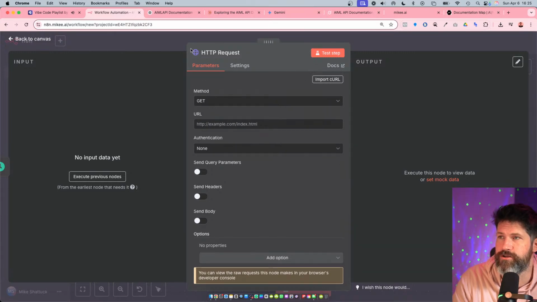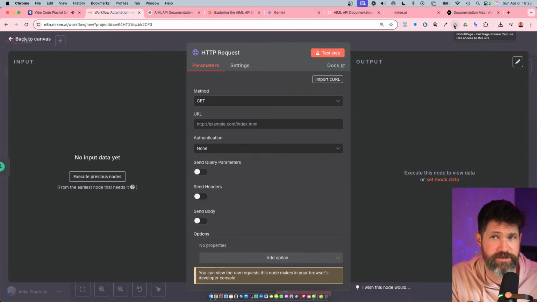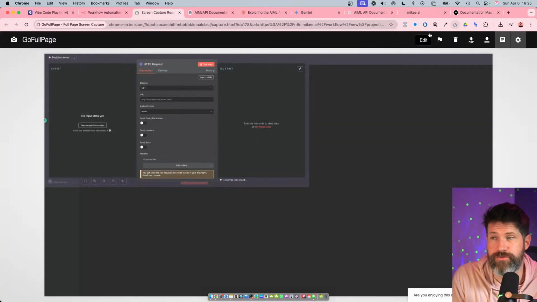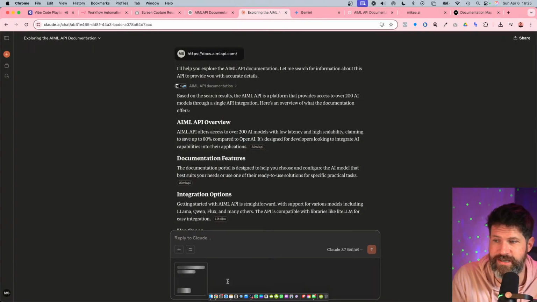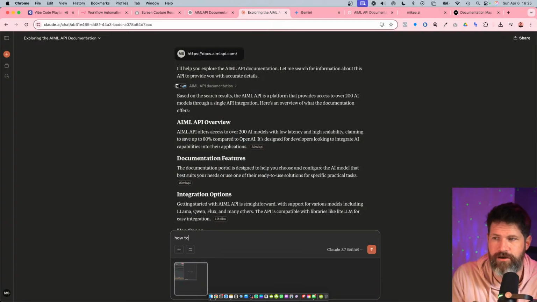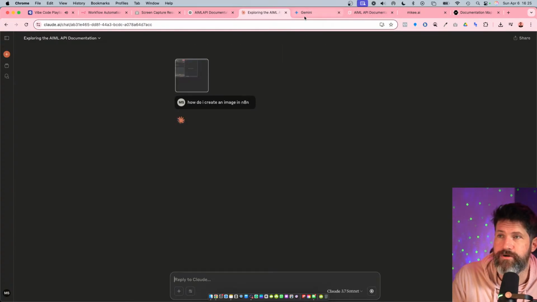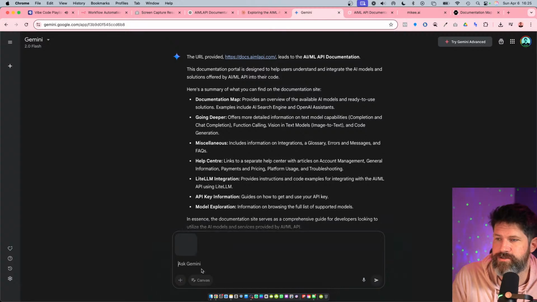So what I want to do is, I have this Google Chrome extension, and you can see that. It takes a screenshot of the whole web page. This is what I do a ton: I take a screenshot, copy it, paste it into here, and say, how do I create an image in N8N? Just do that, paste that in there, and see what Claude says.